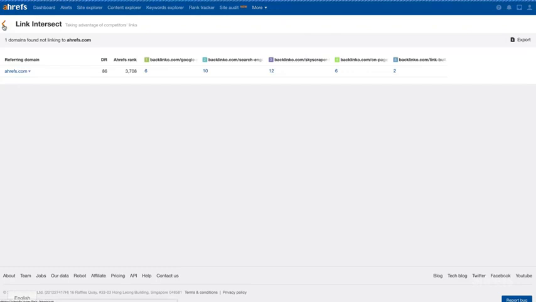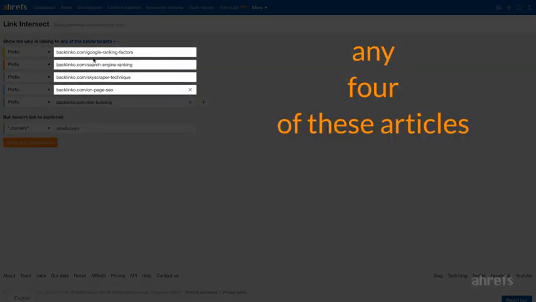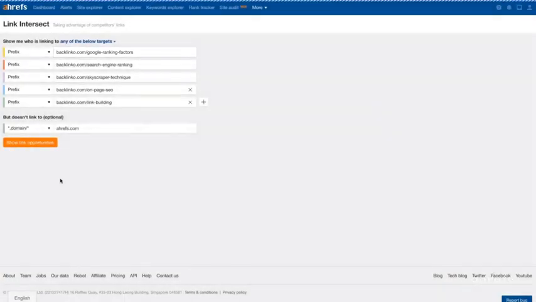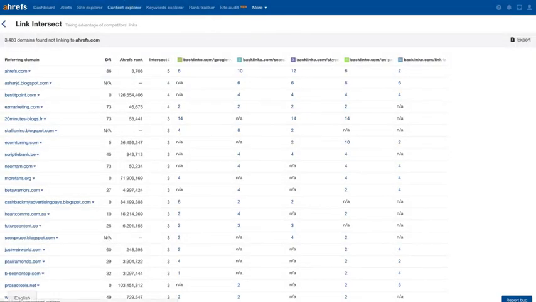We can go back and change this little setting from all to any. This will expand our results by including websites that link to any 4 of these articles, any 3 of these articles, any 2 of these articles, and even any single one of these articles. Let's see how that looks. And now we get 3,400 results. These sites have linked to articles by our competitor, but have never linked to us, which makes them perfect outreach targets.